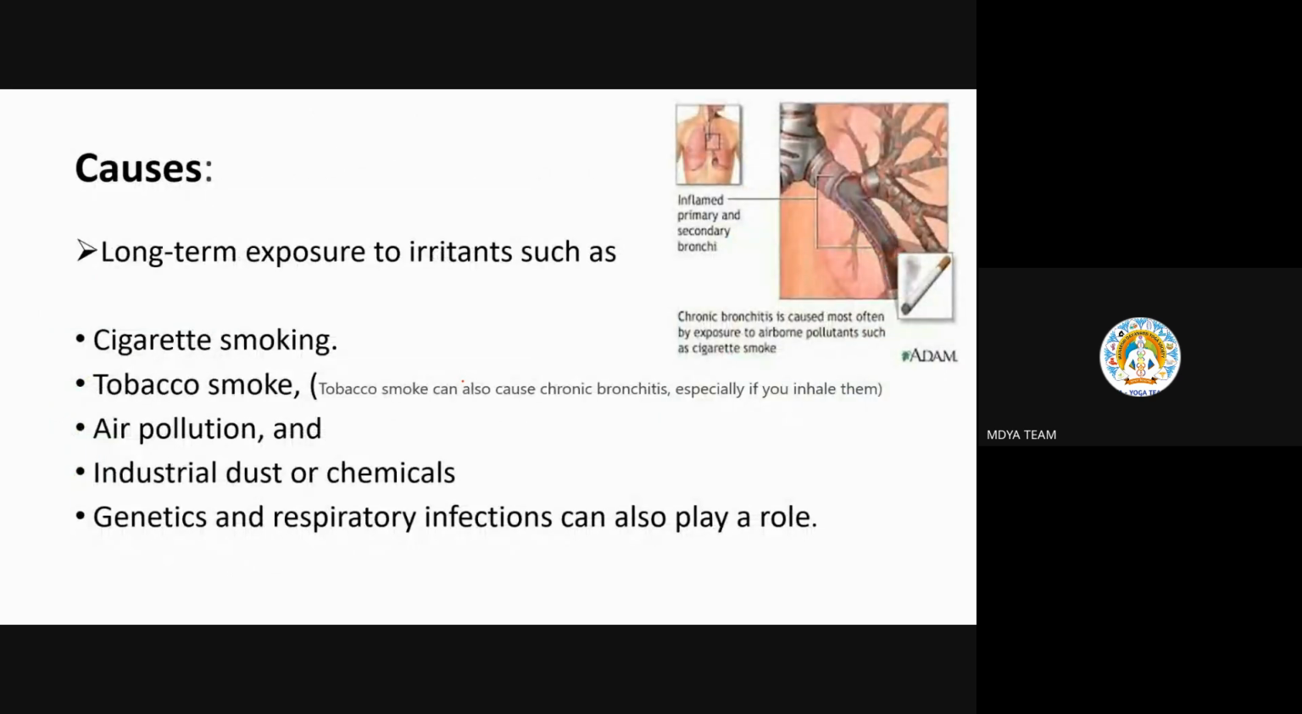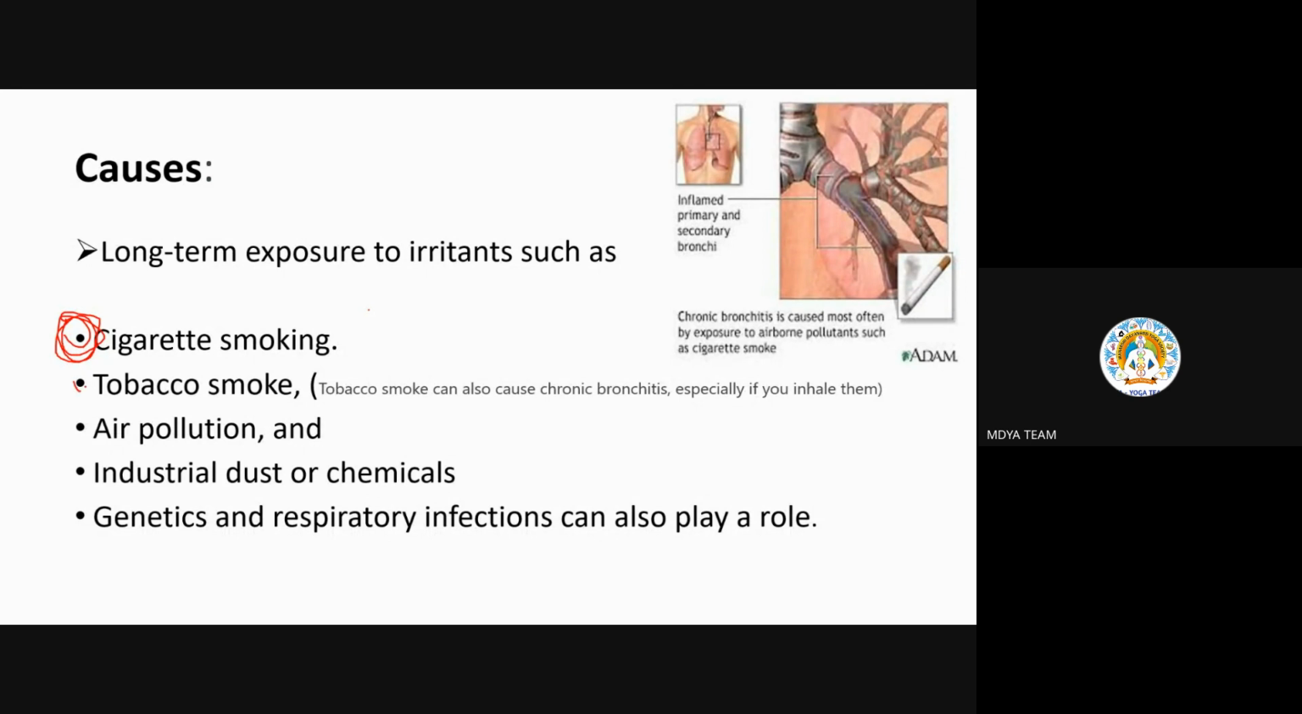Okay. There are causes: long-term exposure to irritants such as cigarettes and smoking. The very main cause for this is cigarette smoking. What exactly? Because cigarette smoking further creates cholesterol deposition. Cholesterol is nothing but fat deposition or mucosal deposition inside, which leads to the narrowing down of the passage.